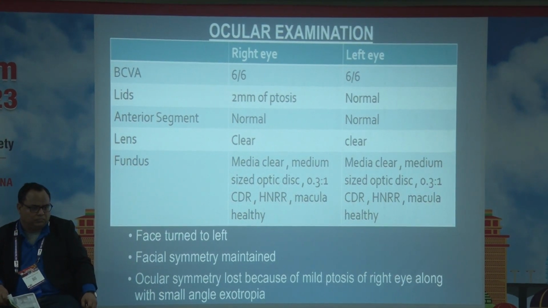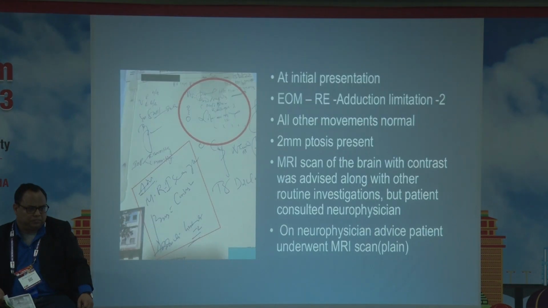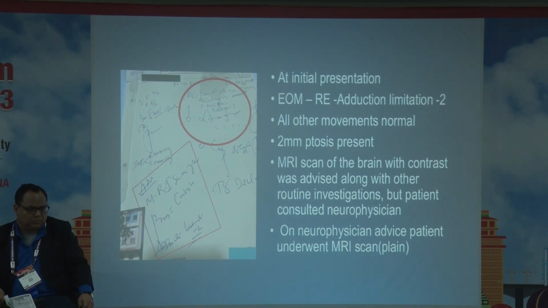Facial symmetry is maintained. Ocular symmetry is lost because of mild ptosis of the right eye along with small angle exotropia. At initial presentation, in extraocular movements of the right eye, there is adduction limitation which is -2. All the other movements are normal, and 2 mm ptosis is present in the right eye.